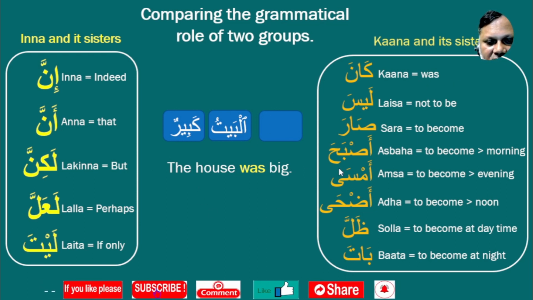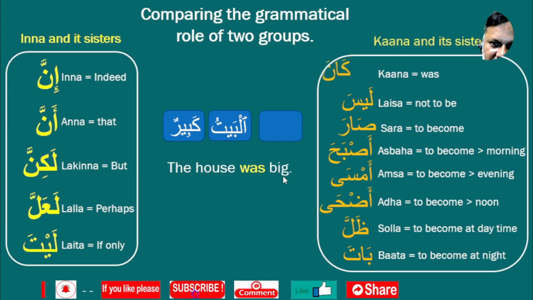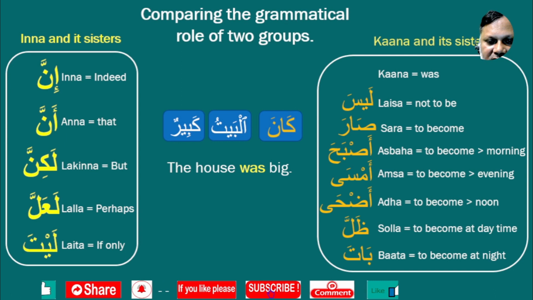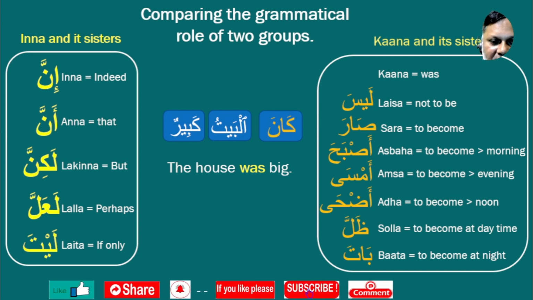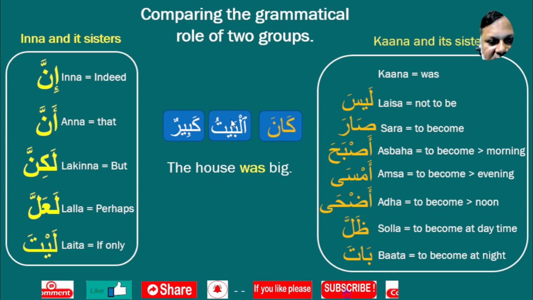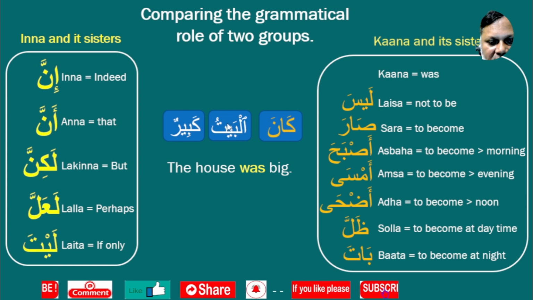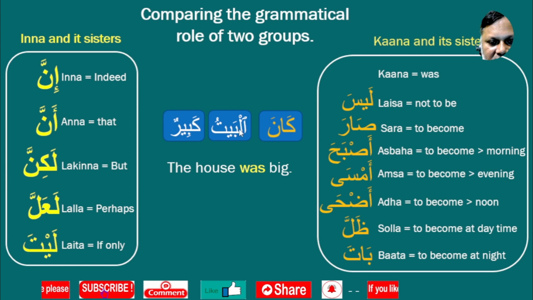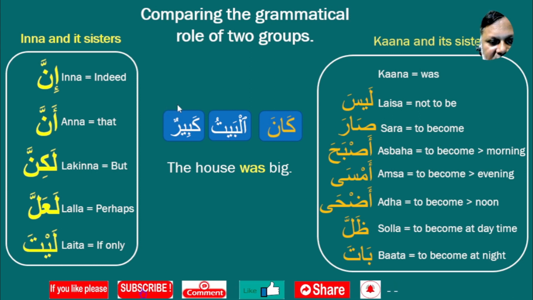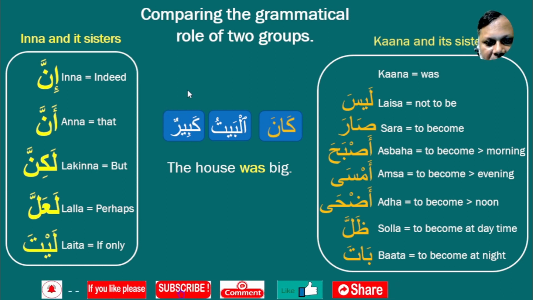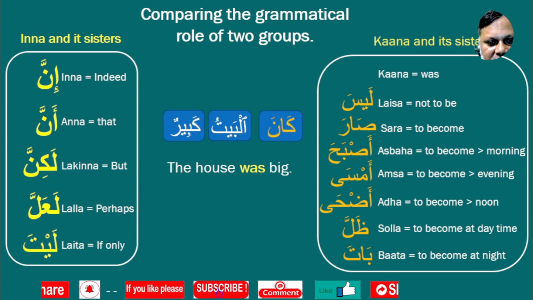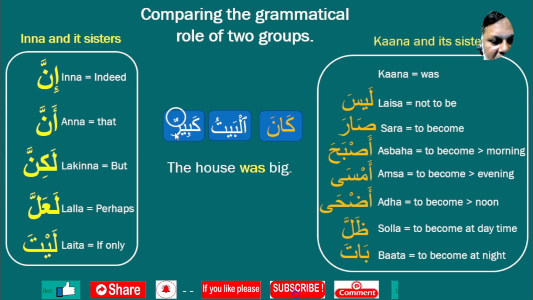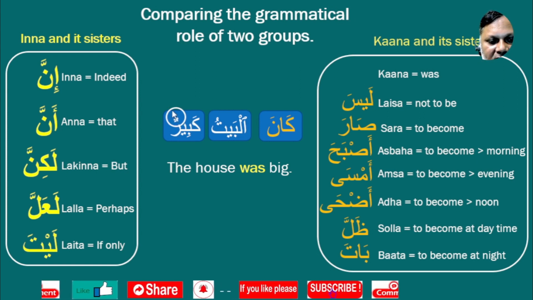After putting Kaana here, Kaana will make some necessary changes to the subject al-baitu. Also, Kaana will change the predicate kabirun as well. What will Kaana do? Kaana will change the dhamma of this predicate to fatha.